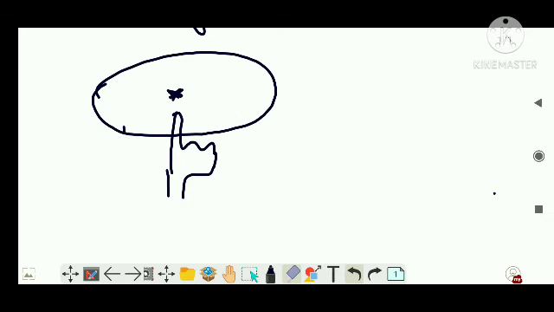That becomes your center of gravity, right? Because there the gravitational force is not causing any change. When you keep the finger here, it is not causing any toppling or any movement, because here the gravity is not causing any rotatory motion. Clear? That point is known as center of gravity.